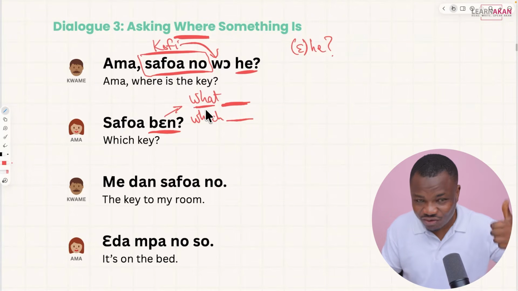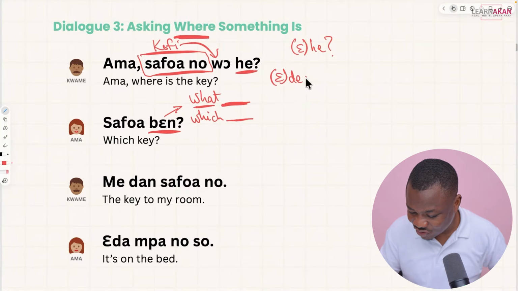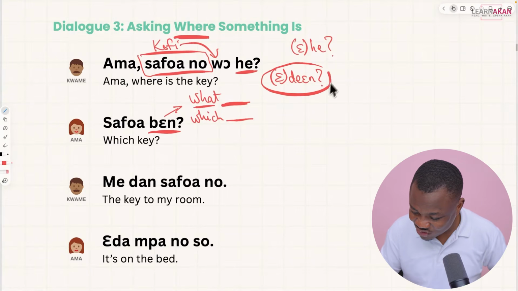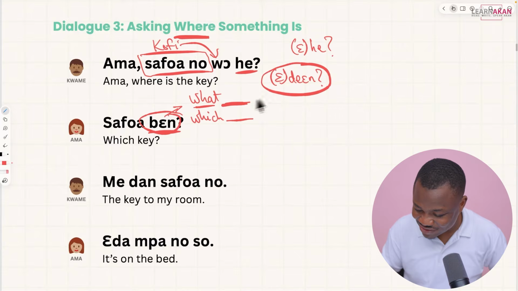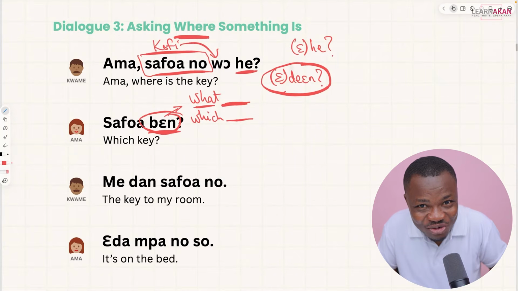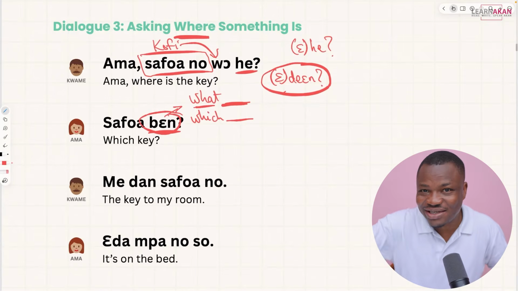But earlier, from I think the first dialogue, we learned that what is a dien or just dien, right? But the difference between this one and that one is this is a pronoun. So this can stand on its own. So that is why we asked a dien or we dien.